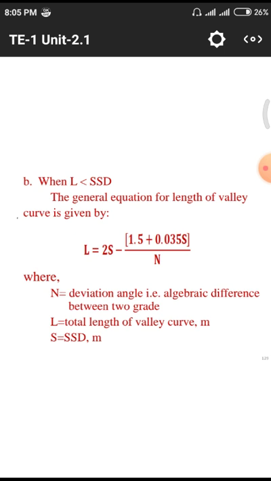That means the algebraic difference between the two grades N1 and N2. We take the algebraic sum, whether it may be positive or negative or it may be 0. We need to combine those two and we will get the angle in terms of N. And L is the total length of the valley curve in meters, S is the stopping sight distance in meters.